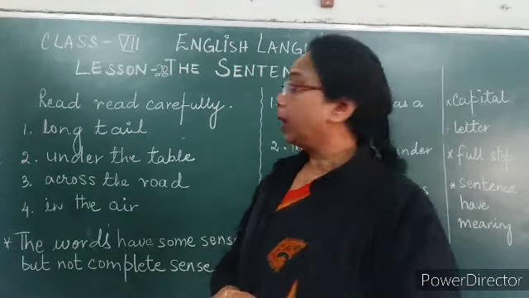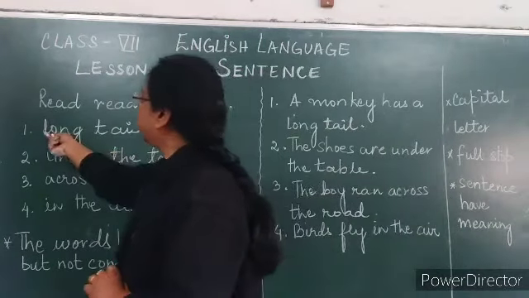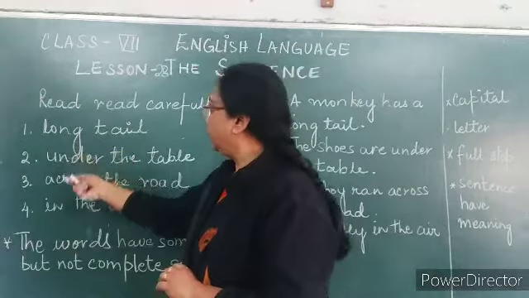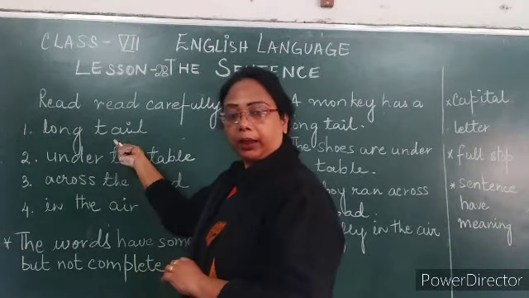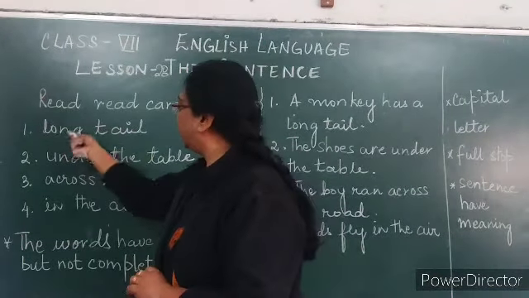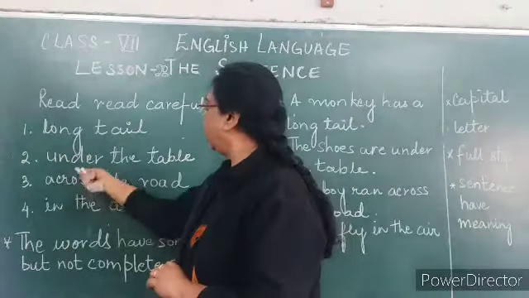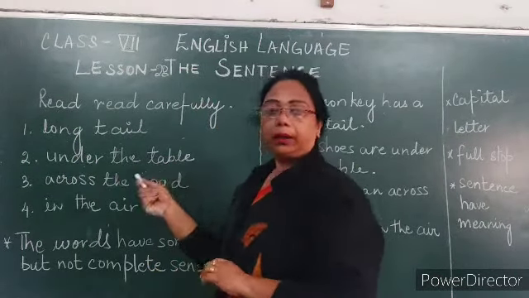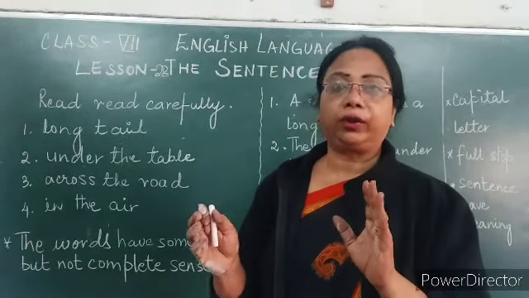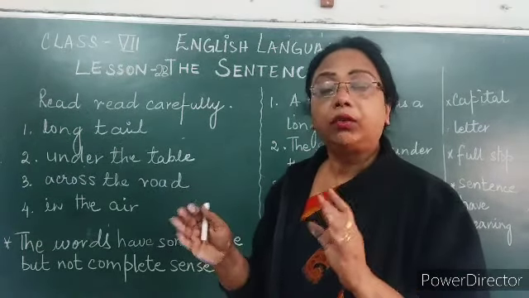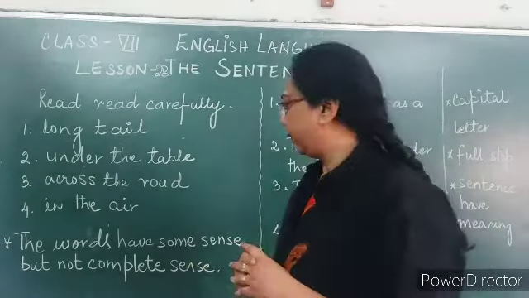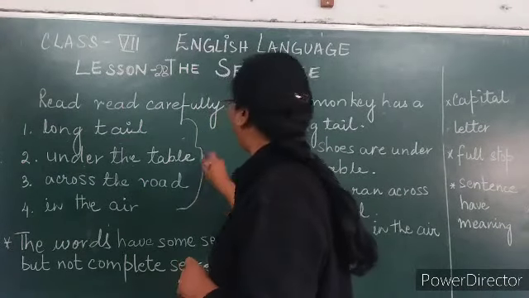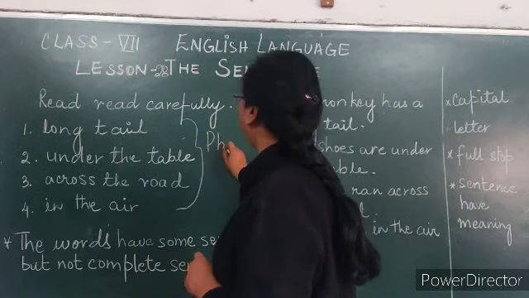How can we say this? Because a word interconnected with another word has a meaning. Long tail is describing a tail, how it is long. Under the table is a part of a sentence, but it is not making complete sense. So children, we can say these four are called phrases.